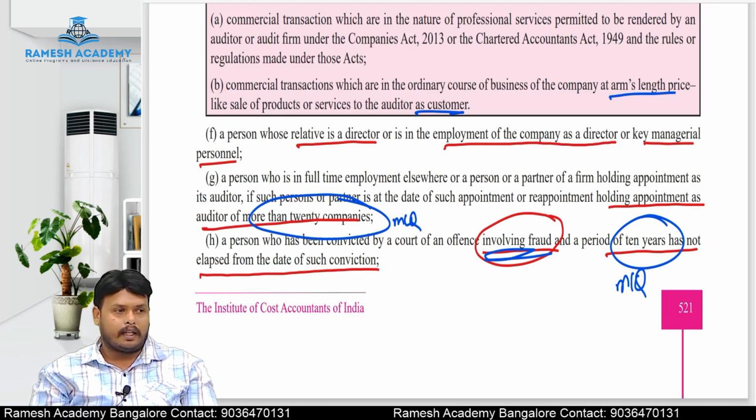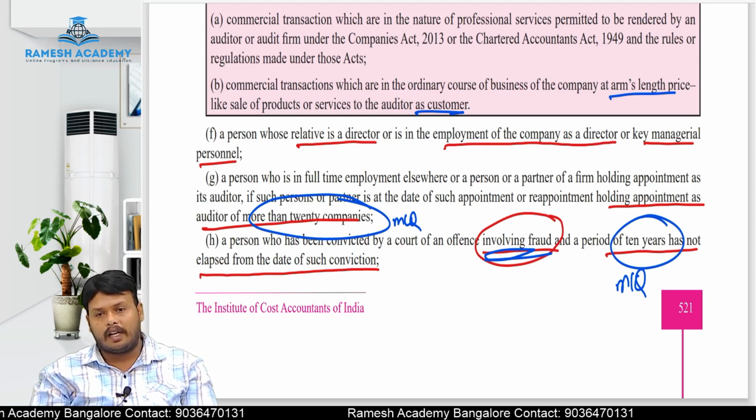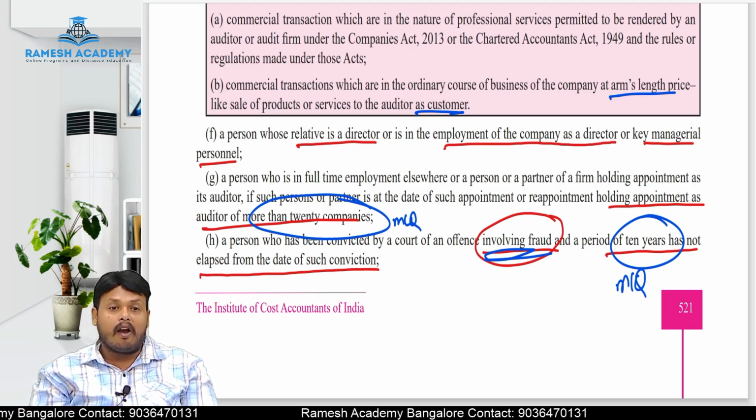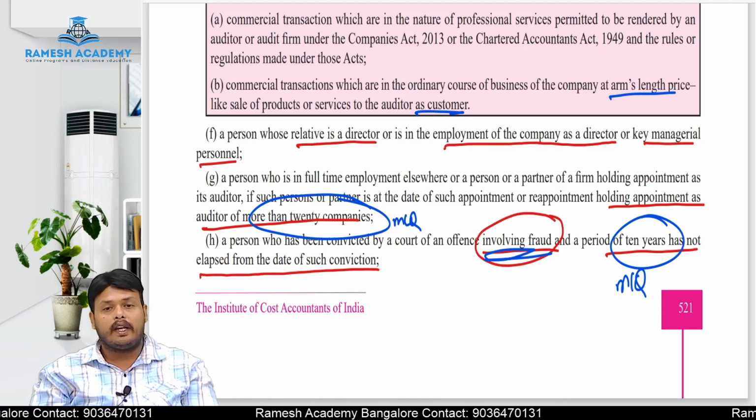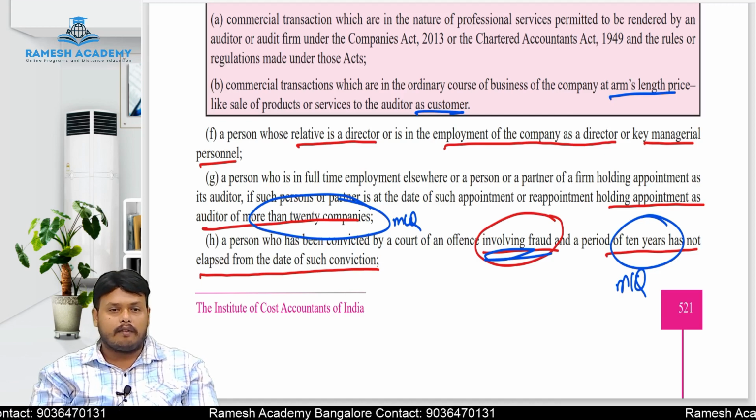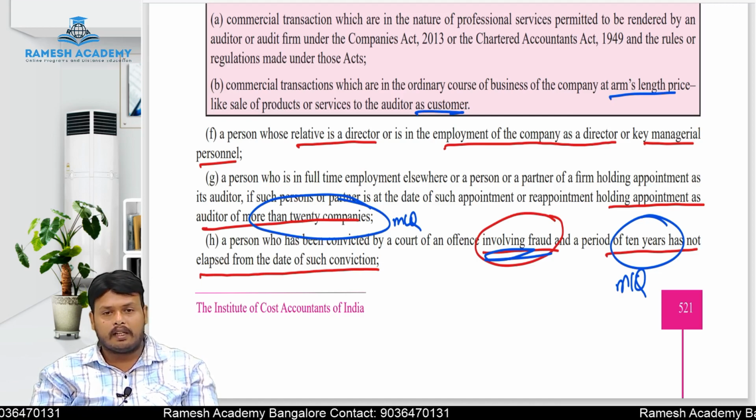Criminal cases are different, fraudulent cases are different. In criminal cases, he can act as an auditor. There is no restriction. But in the case of fraudulent cases only, he cannot act as an auditor for a period of 10 years from the date of such conviction. For how many years? 10 years.